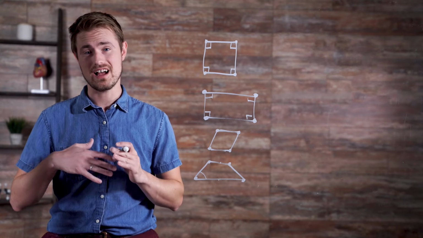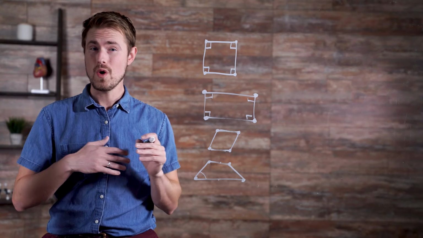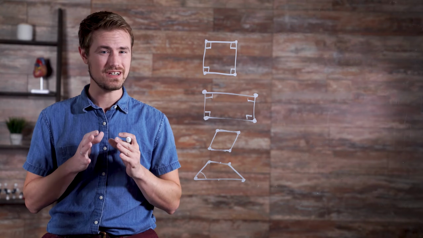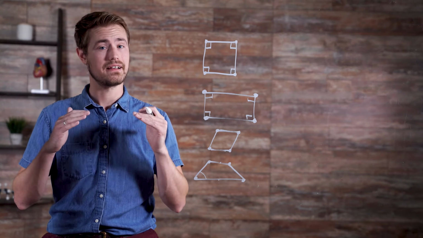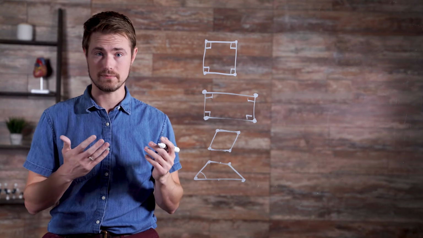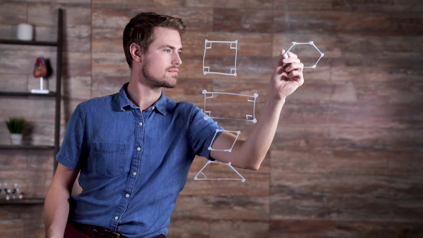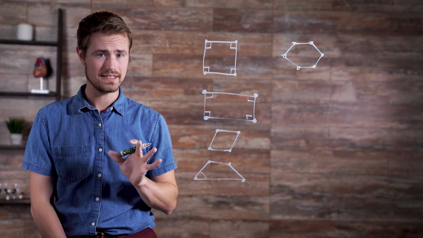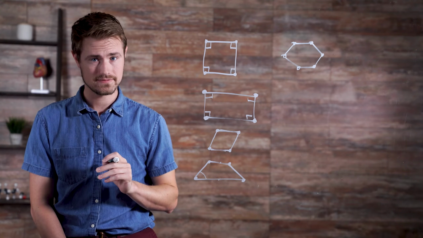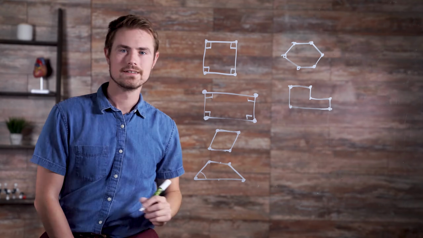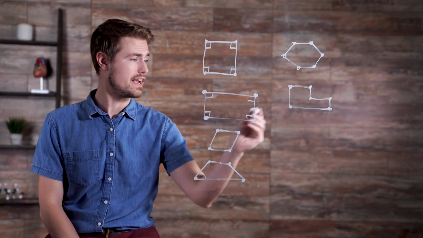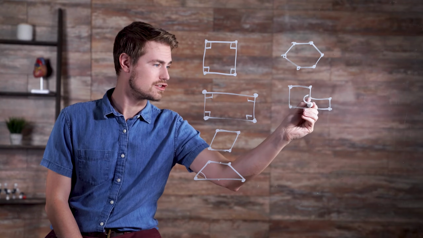Polygons can also be convex or concave. When one or more vertices of a polygon measures more than 180 degrees, the result is a concave polygon. For example, this is a convex hexagon. All the vertices measure less than 180 degrees. This is a concave hexagon. One vertex measures more than 180 degrees.